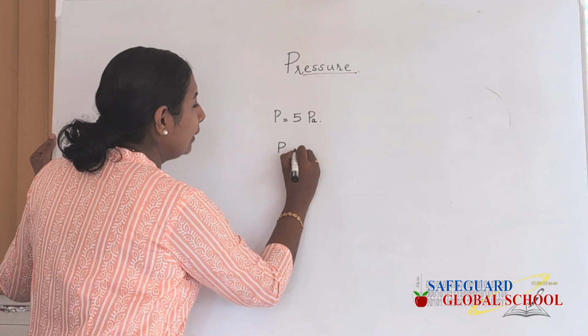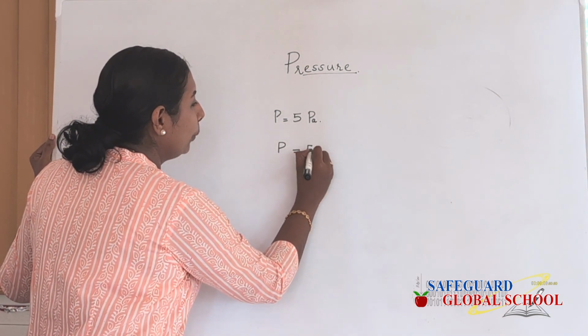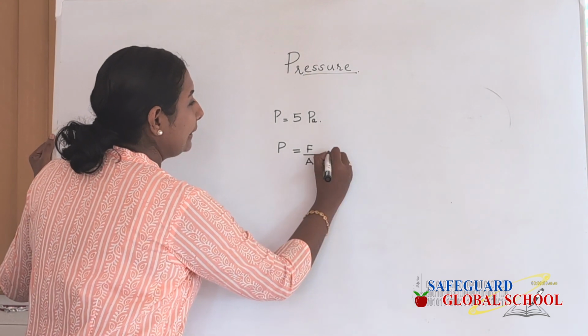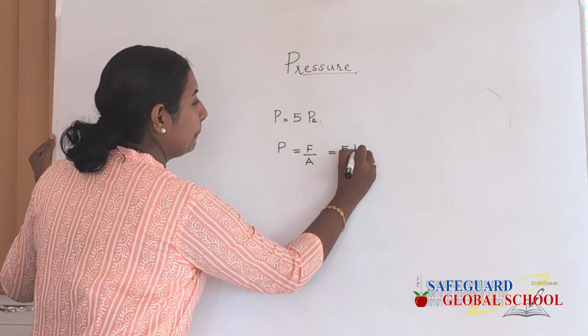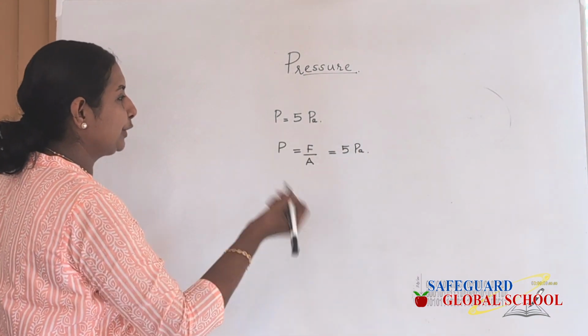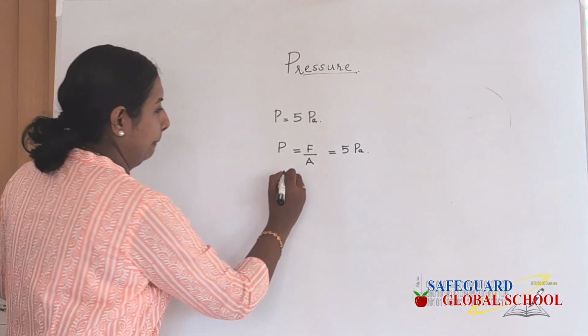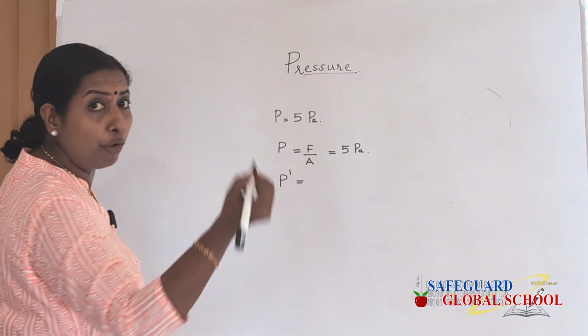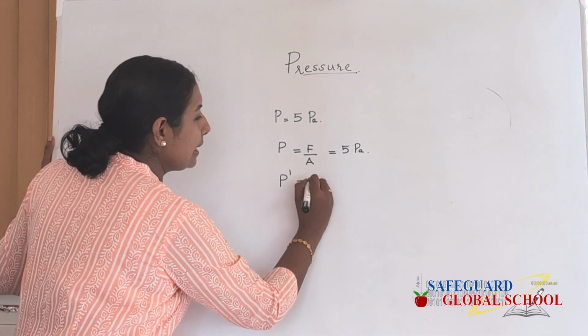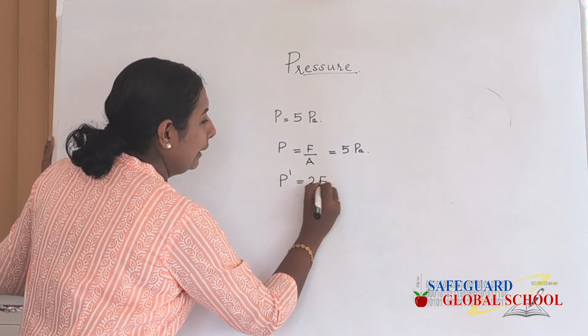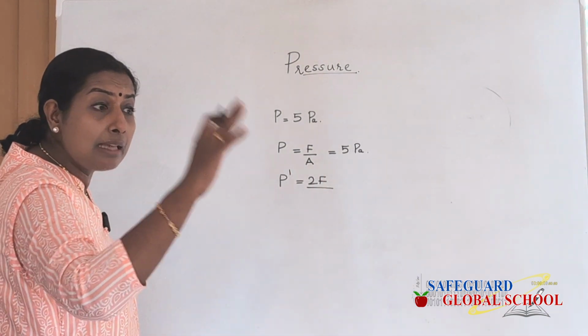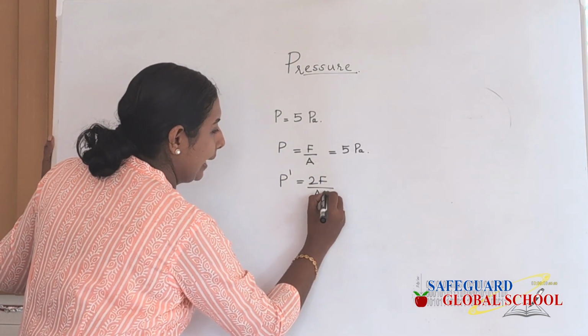We know that initially pressure is equal to F by A, and that is given as 5 Pascal. What is the next case? Let this be a new pressure, P dash. The force is doubled, so 2F, divided by the area which is halved, A by 2.